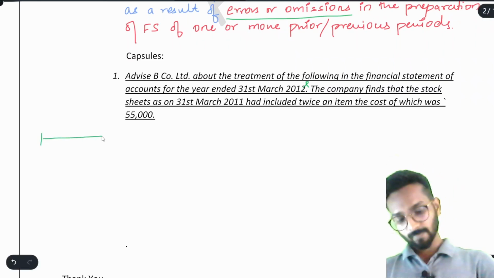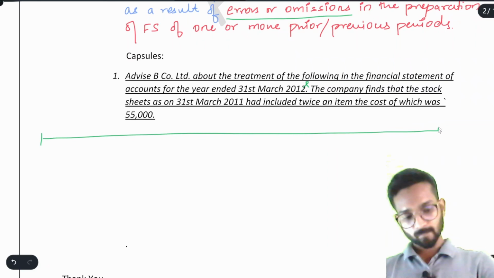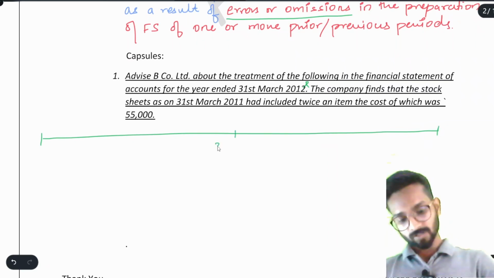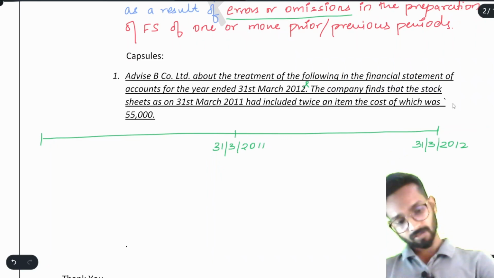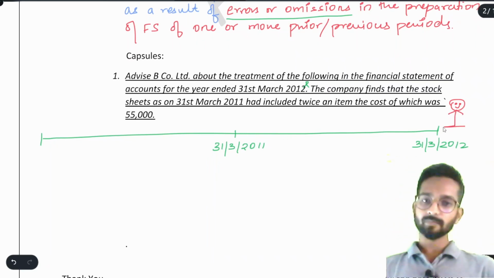See, this is your 31st March 2011, 31st March 2012. See, you are the auditor of the company. We will draw the auditor. This is our auditor. Auditor is always happy getting fees simply.